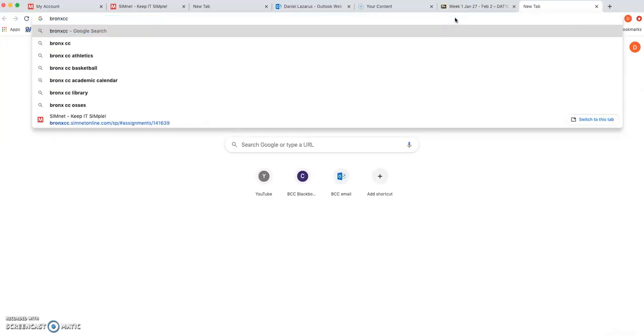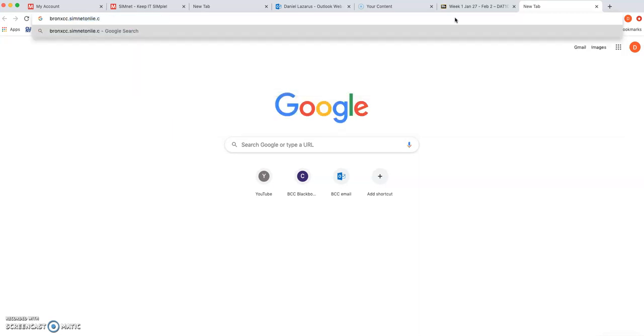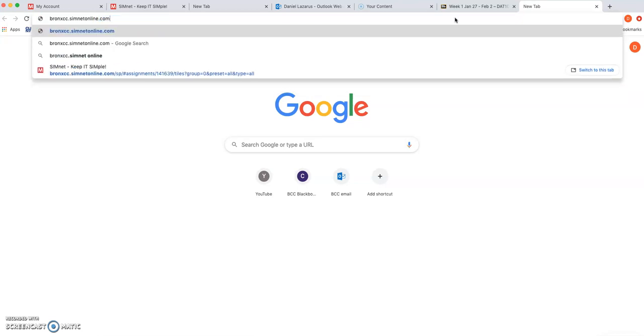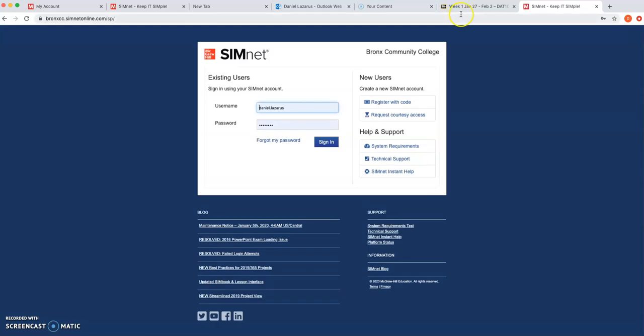It has to be Bronx CC, as in community college, dot simnetonline.com. That is the address that you need to type, no spaces, and then you hit enter. Make sure you are able to see Bronx Community College here.